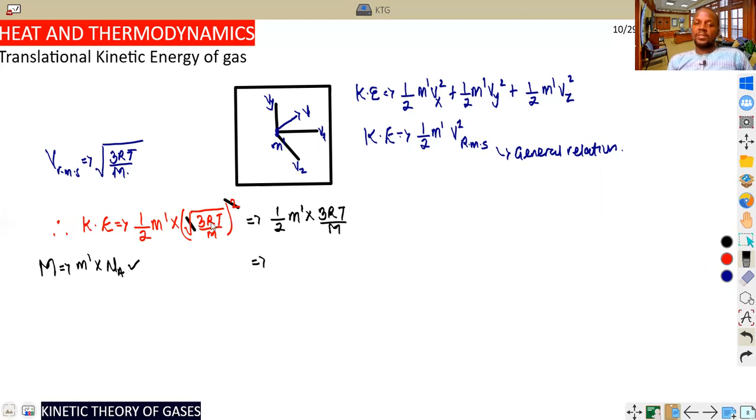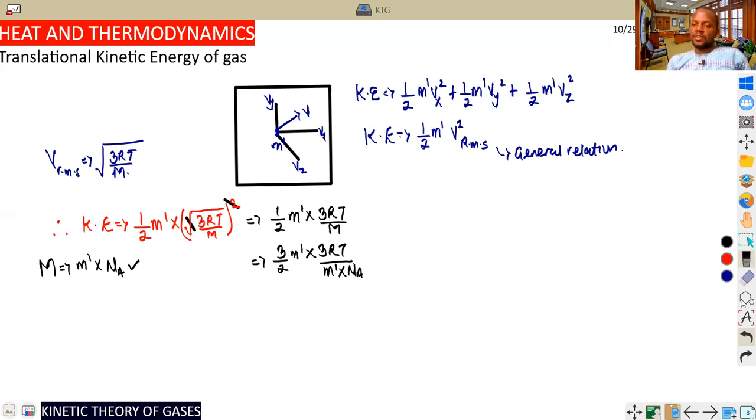So from there, we can say this is 3 over 2. This 3 here, the square root is gone. That is 3 over 2. If I substitute where I see capital letter M as M dash times Na. I hope students are there. Maybe I should take it one by one. This is 3 over 2, then this is M dash, because M dash gets cancelled out, 3RT divided by capital letter M, which is M dash multiplied by Na.